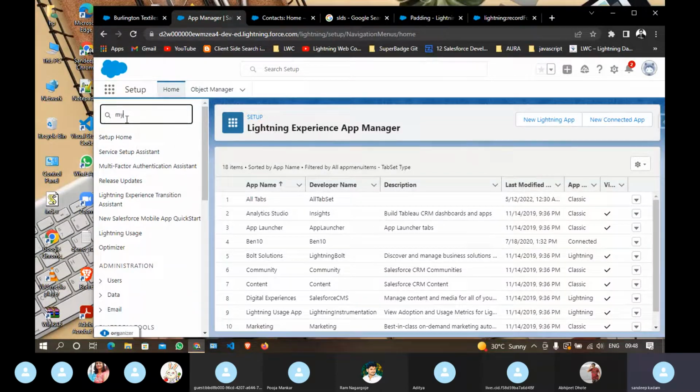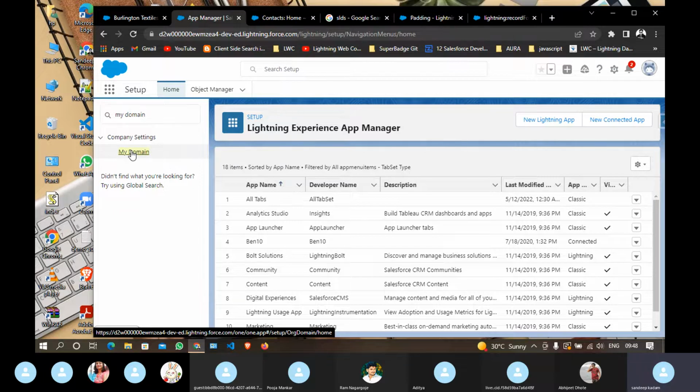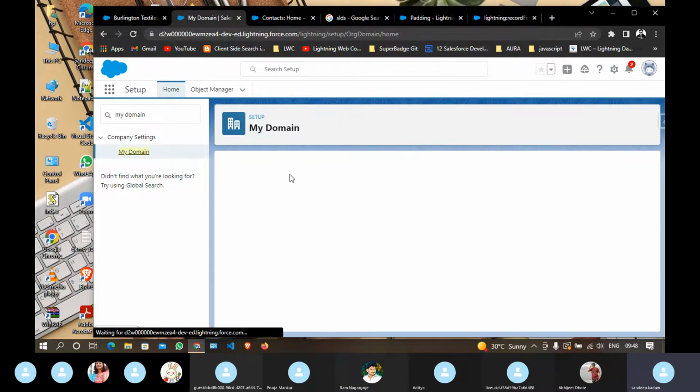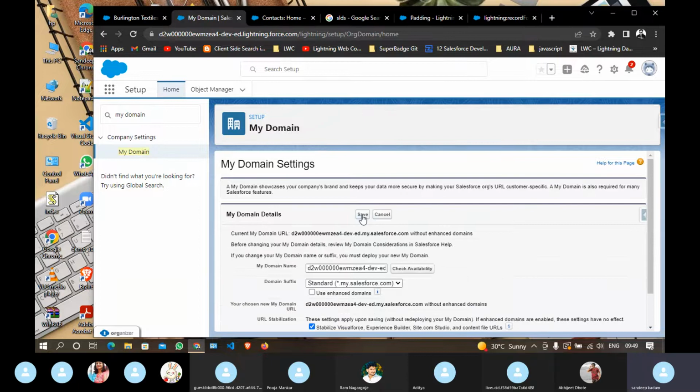If you are using a Salesforce org from 2018 or 19, then your My Domain might not be enabled. If you have created your org after 2019, then My Domain will be enabled by default. My Domain is nothing but uniquely identifying your org by giving some domain name. You can click Edit over here.